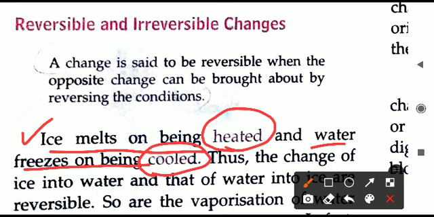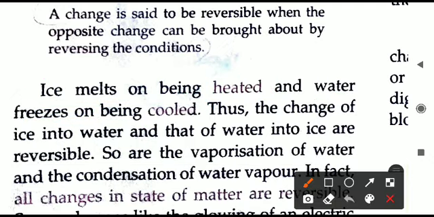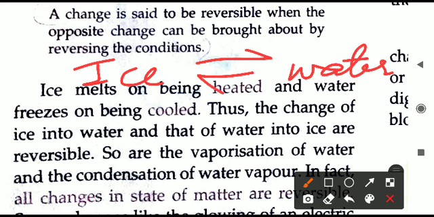So on changing the condition, the change is getting reversed. Ice on heating will become water. Water on cooling to a very low temperature will become ice. So this is what we call a reversible change.